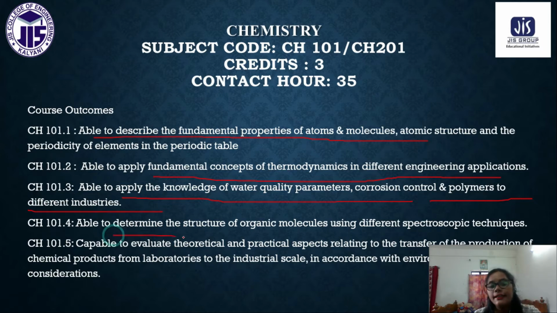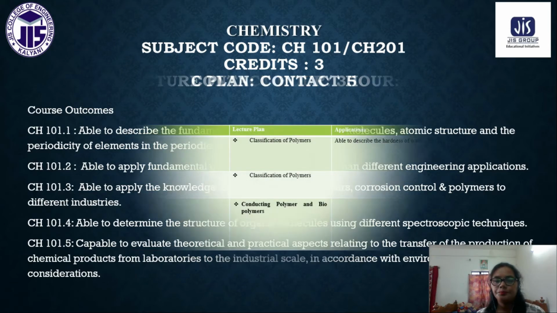You can determine the structure of organic molecules using different spectroscopic techniques. And finally, you can evaluate the theoretical and practical aspects relating to the transfer of production of chemical products, some of the drugs, to the industrial scale. So these are some of the course outcomes that we have for our course.